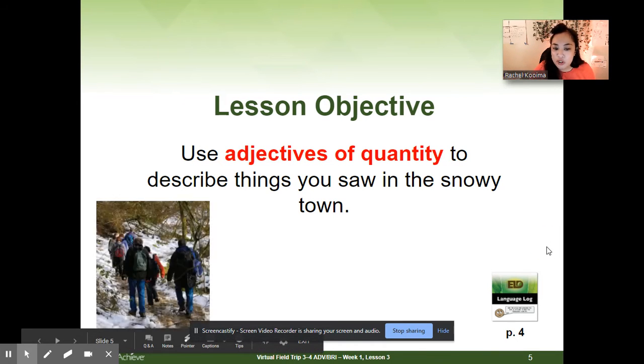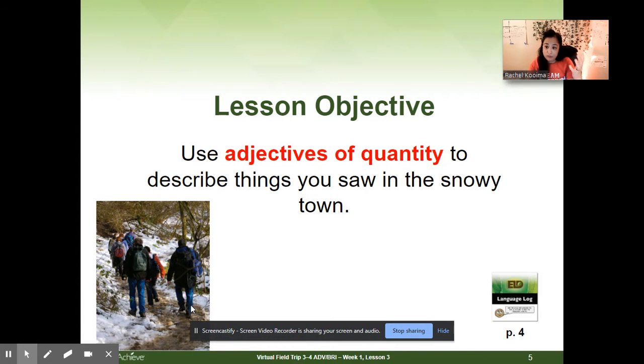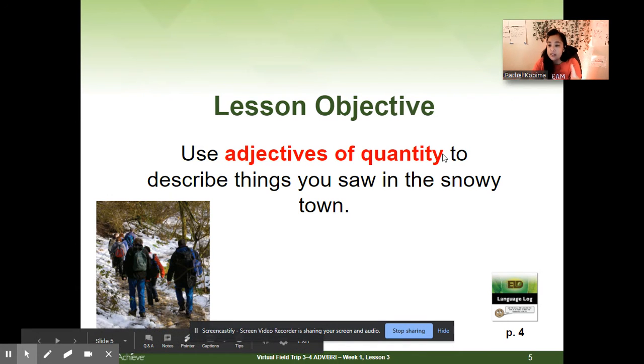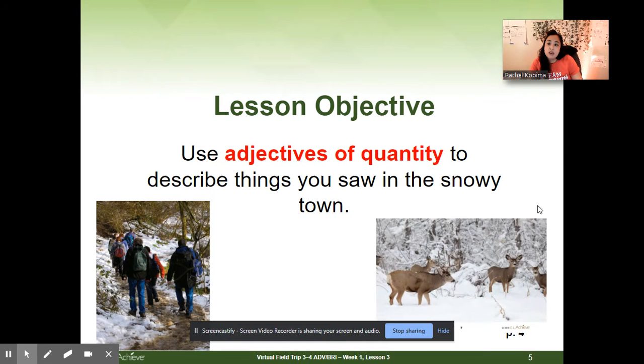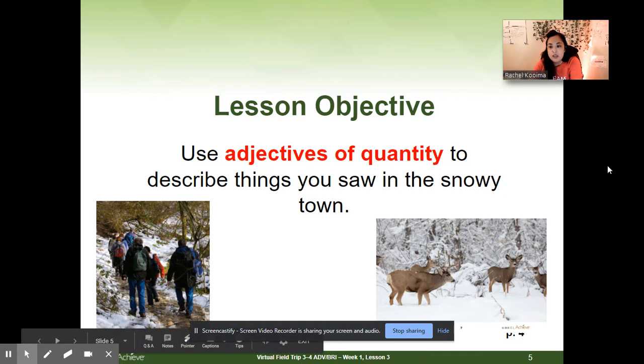Sometimes when you're telling a story, say we went on a hike and you're telling your friend, "I saw some deers." They're like, okay, but you're trying to paint a picture in their head. So they might ask, how many deers? And that's where quantity comes in. That means how many? Like number, was it a lot, a few, one? So you might say, I saw 5, or I saw a lot of deers. That paints a better picture in their head when you use those adjectives, or describing words, of quantity.